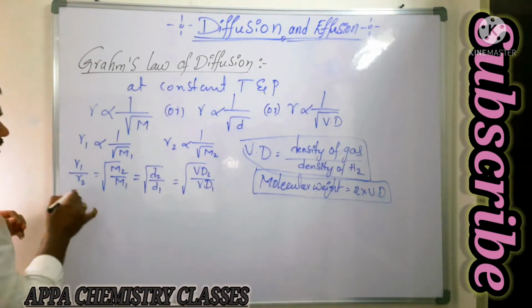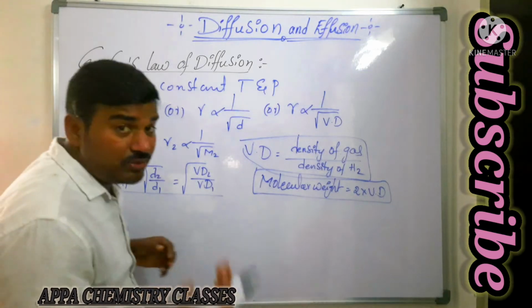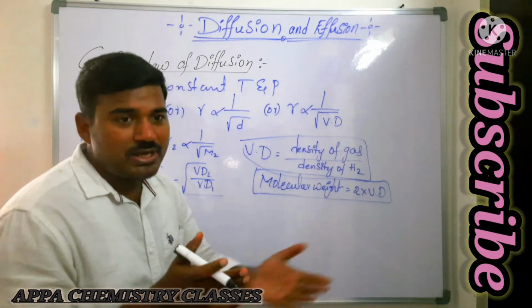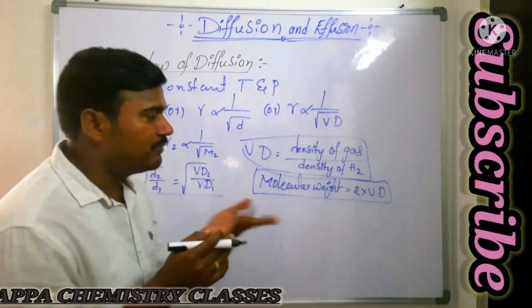In the same way, just now I told you that diffusion is nothing but the distance traveled in a certain time. That is the rate of diffusion.